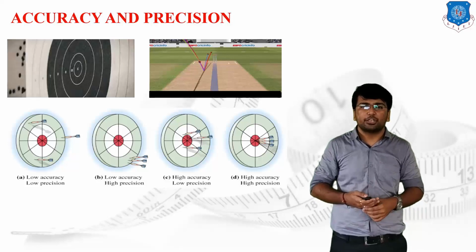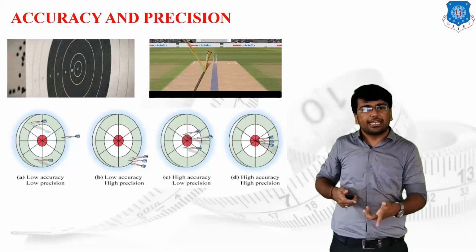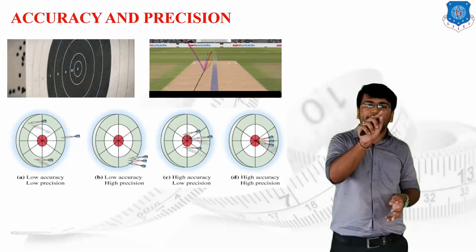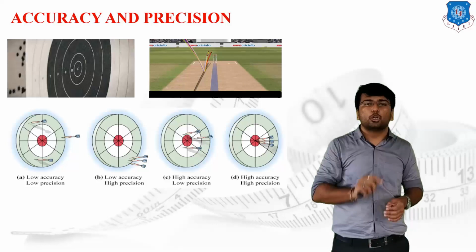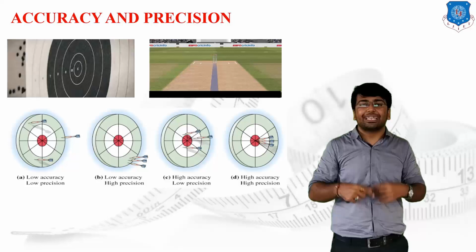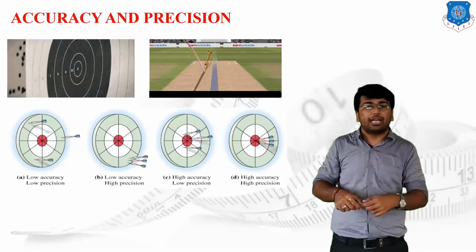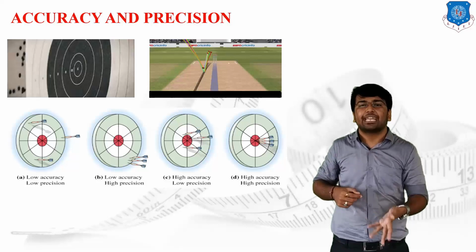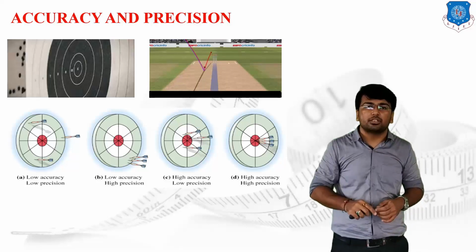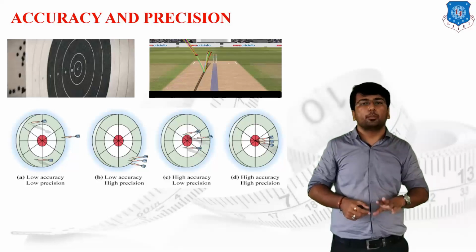In case number 3, or we can say in the third category, I will hit all the 3 arrows over the board, and all the 3 arrows are spotted very near to the true value, but they are far from each other. So I can say that I am very much accurate because each and every time I try to hit my basic aim, but all the arrows are not spotted in the same position. So I can say that I am very much accurate but having low precision.